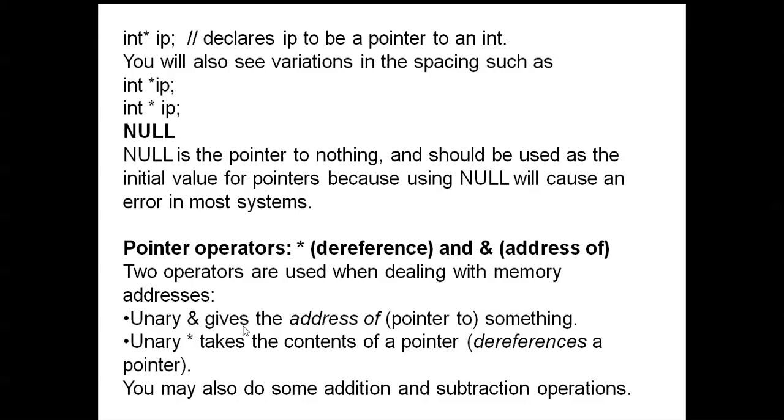Unary ampersand gives the address of something. Unary asterisk takes the contents of a pointer, that is, it dereferences a pointer.